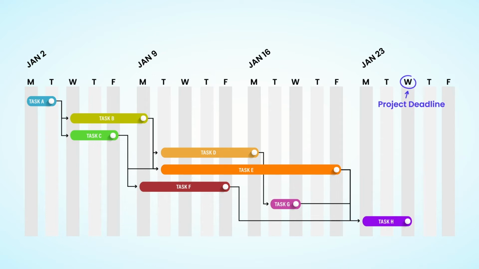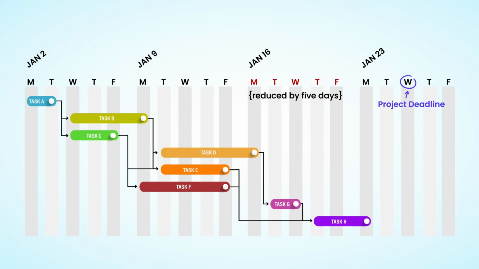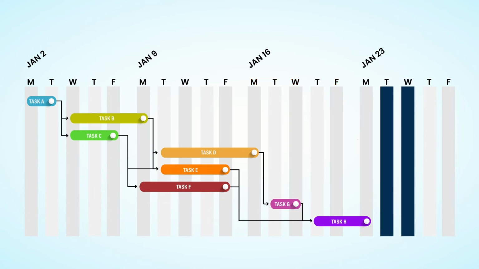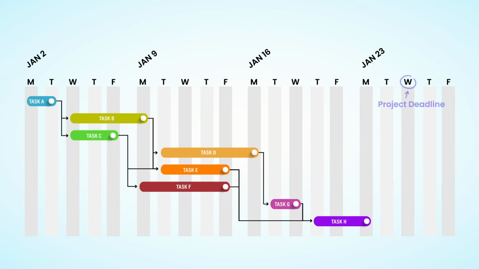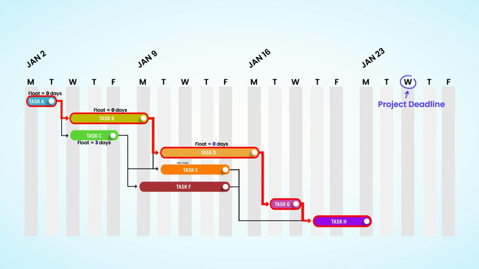Task E currently ends on a Friday. If we reduce the duration by 5 days, it will end on the previous Friday. As we pull in the end date of our schedule, we unfortunately run into Task G. The reduction to the end date of the project is only 2 days, not the full 5 we were hoping for. This change to the network schedule has now shifted our focus in a different direction.